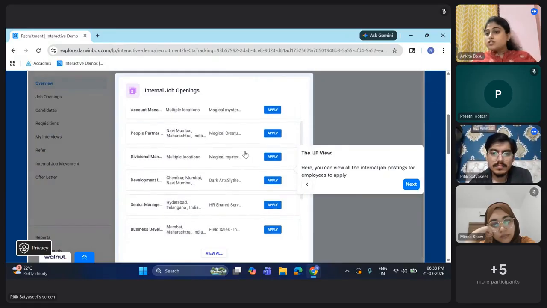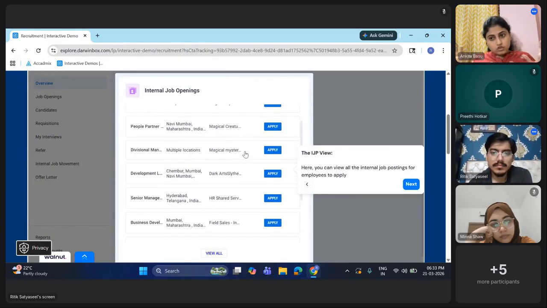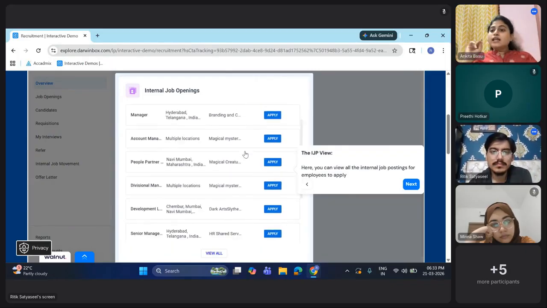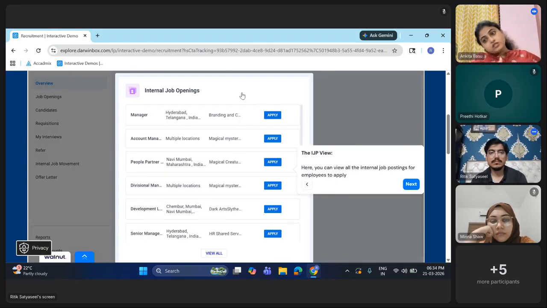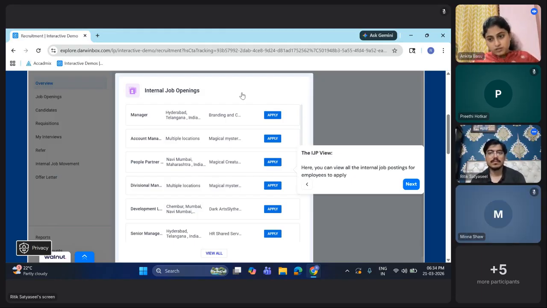Now all the positions may not be open for internal job postings. We call it IJP, that is the marketed term. People who are already working in IT or anywhere have often heard of this term IJP, and people who have completed 18 months in their organization are only eligible to apply for these internal job postings. Now there are two things. One, where you can refer your friends and colleagues, that is referral, and IJP is internal job postings where you as an employee can apply for opportunities which are open for the internal employees.